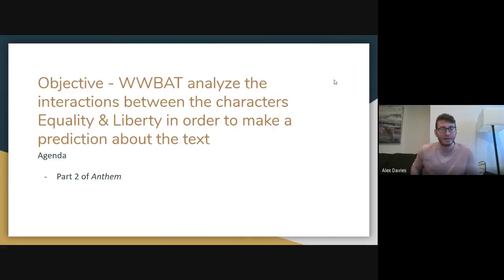So our objective for today, for Friday, is that we will be able to analyze the interactions between the characters Equality and Liberty in order to make a prediction about the text. So Equality and Liberty, Equality is a boy, Liberty is a girl. They're going to have some sort of interaction. It's going to tell us about the society that Ayn Rand is setting up in Anthem. So the agenda is to read Part 2 of Anthem.